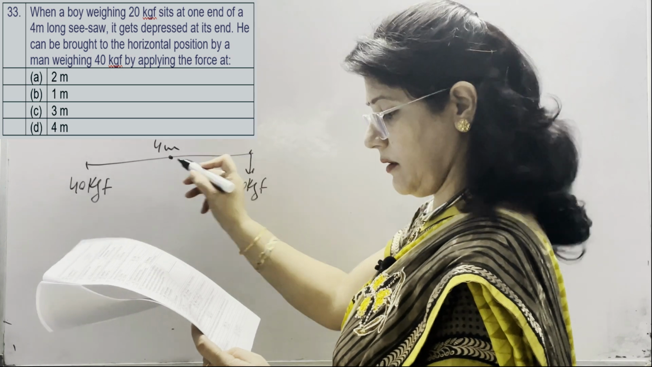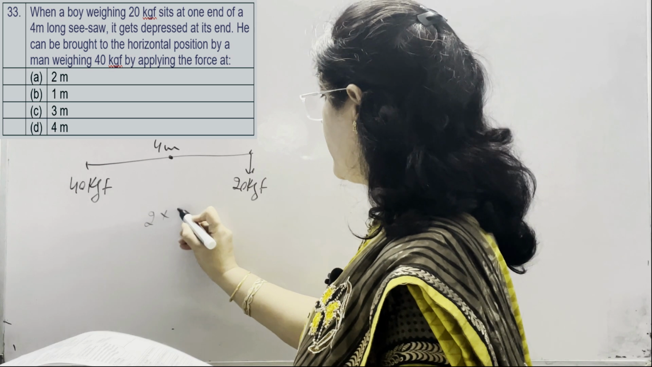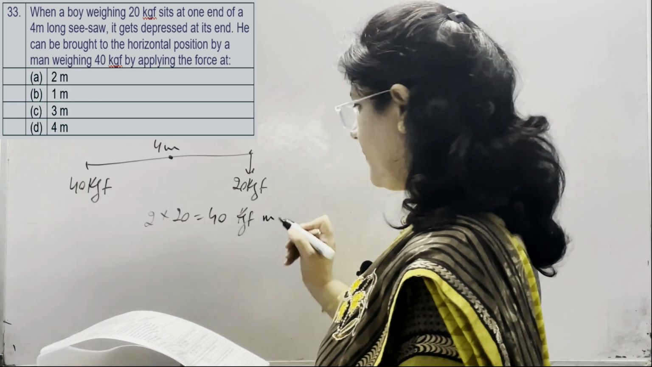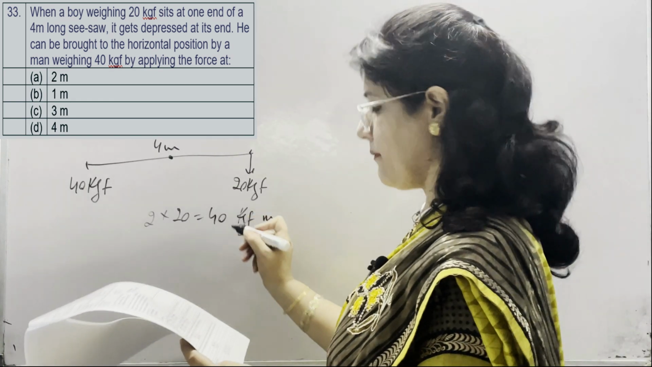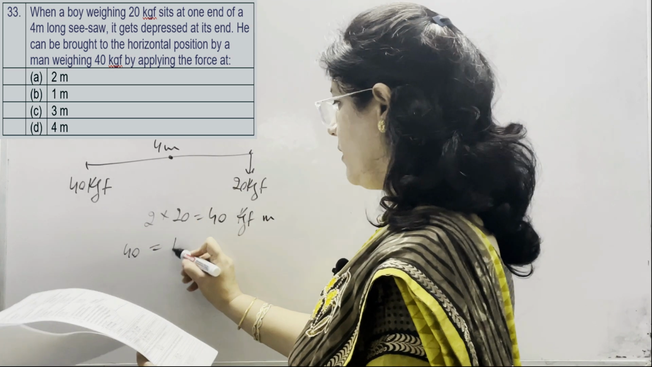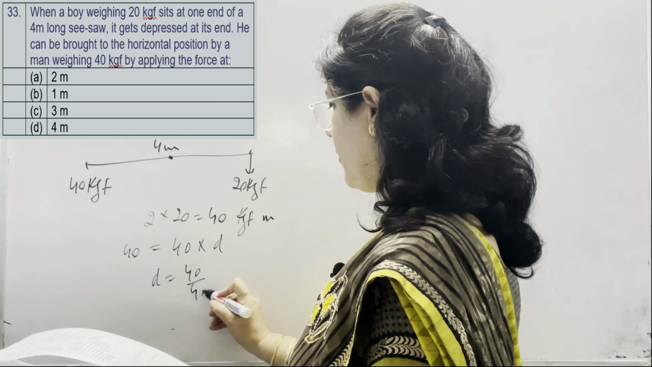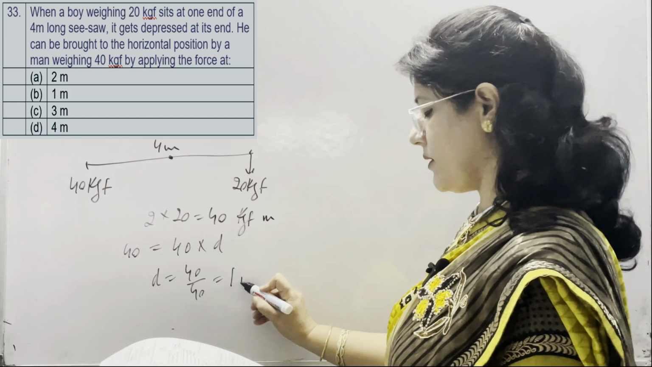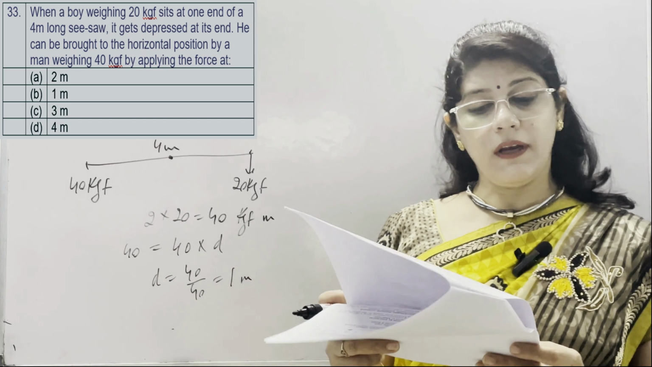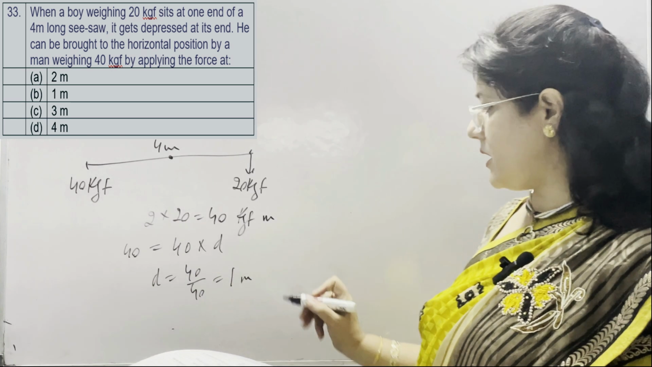So the moment applied by the boy is 2 into 20, it means 40 kgf meter. And in the balanced, horizontal position, it should be equal to the moment of the man. 40 into D, which we don't know. So D is equal to 40 upon 40, it means 1. So 1 meter on the opposite side, it means on the left hand side. Options given are A is 2 meter, B is 1 meter, C is 3 meter and D is 4 meter. So the answer is 1 meter.